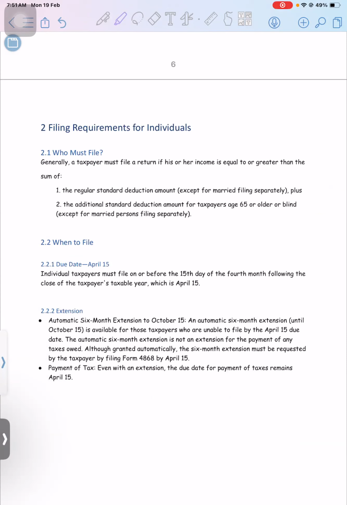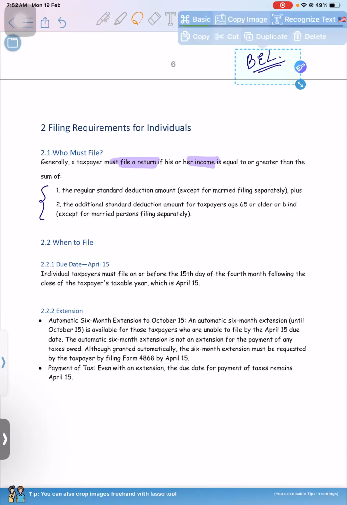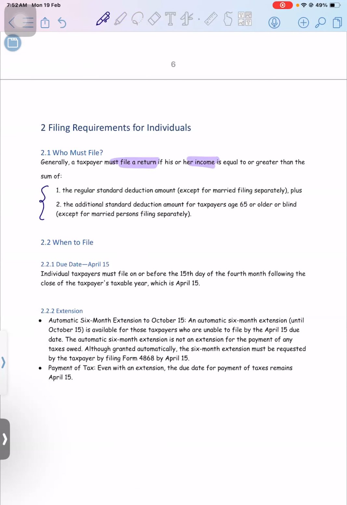Being an individual, who should actually file the tax return? First you need to make sure that the client who is providing you all the documents and everything is eligible to file the return or not, right? So who must file? A taxpayer must file a return if his income is equal to or greater than the sum of these two. In India, what do we say? If your income is more than the basic exemption limit, then you have to file the tax return. Same way over there, the basic exemption limit is categorized into two things.